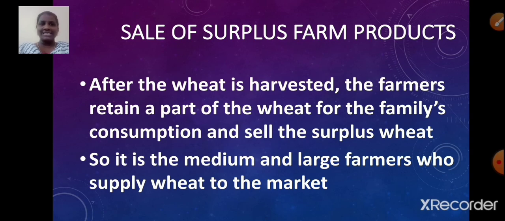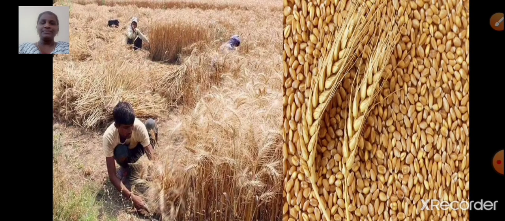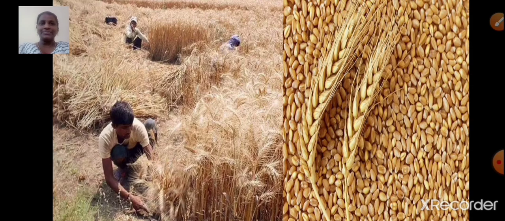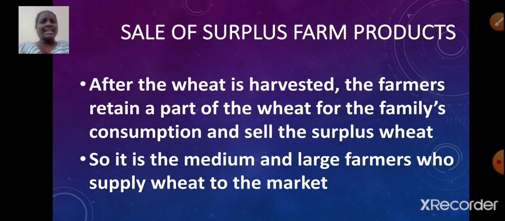After the wheat is harvested, here you can see in the image, the farmers retain a part of the wheat for the family's consumption, okay, and sell the surplus wheat. So the farmers keep a part of the wheat for the family's consumption and the extra ones they sell. So it is the medium and large farmers who supply wheat to the market. So who supply wheat to the market? Yes, it is the medium and large farmers. I hope it is clear, students.